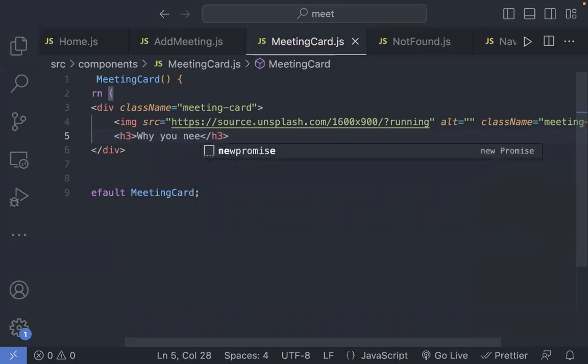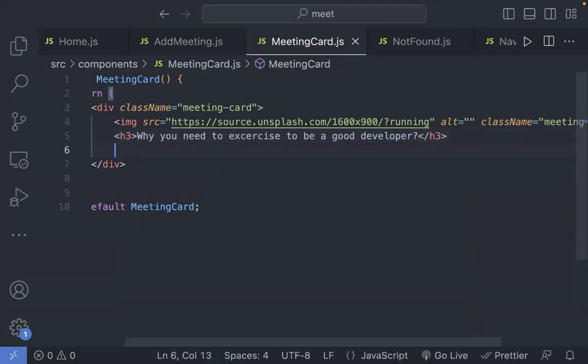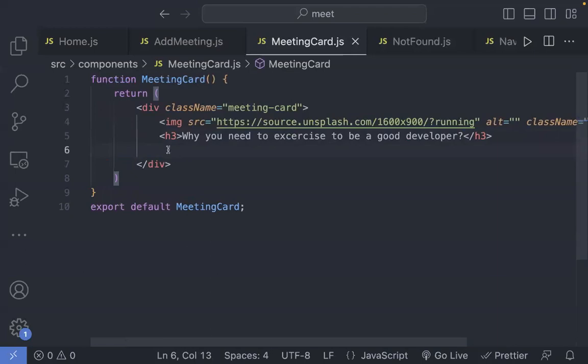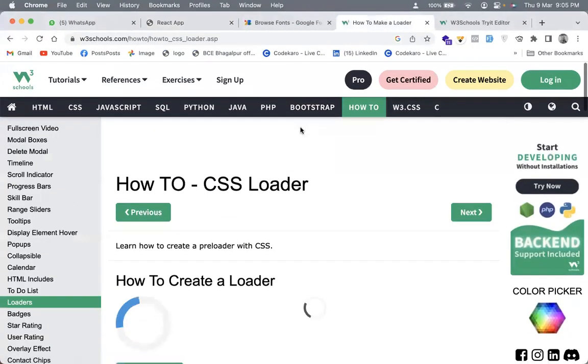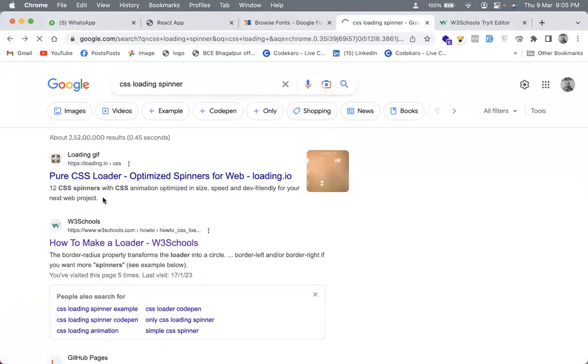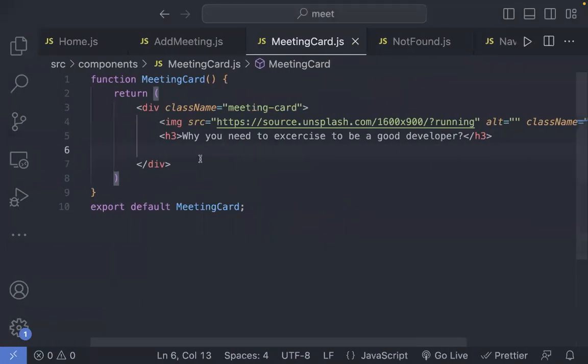Why you need to exercise to be a good developer. That's a meeting title, let's say, and we can even have the link to join that. So we can have a small description as well. To get some sort of description, if I go back, let's choose this dummy text over here.